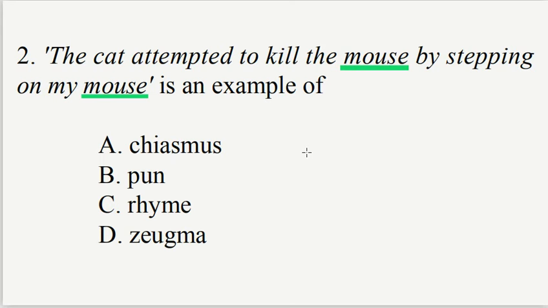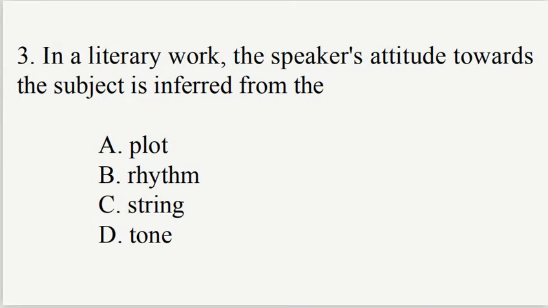It refers both to a small rodent and a computer input device. A pun is a form of wordplay that exploits multiple meanings of a term or similar sounding words for humorous or rhetorical effect. So the cat attempted to kill the mouse by stepping on my mouse is an example of pun. The writer is playing on the word mouse. Pun, option B.